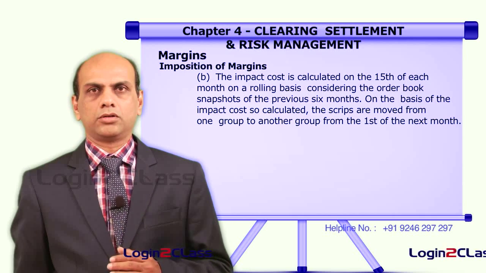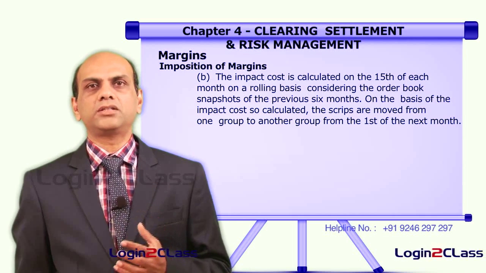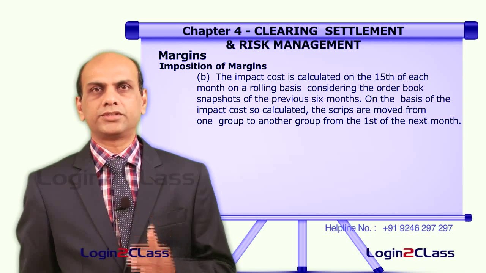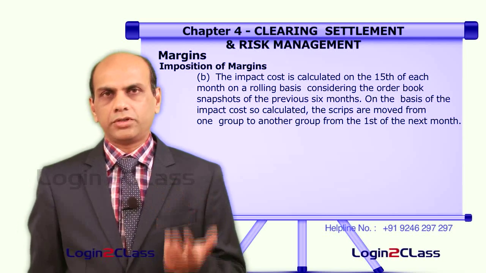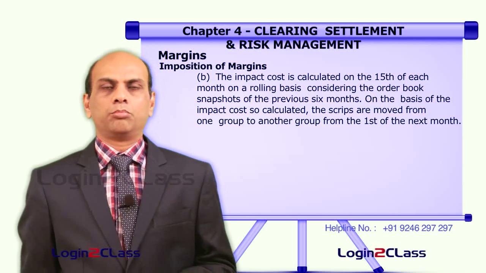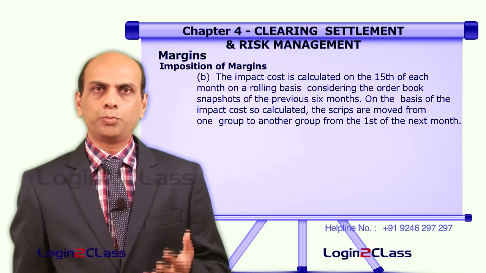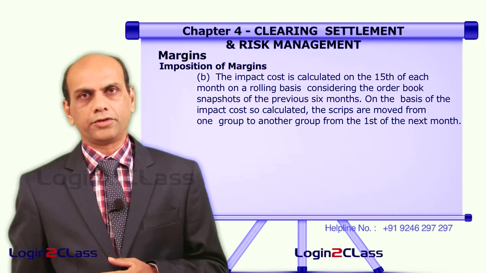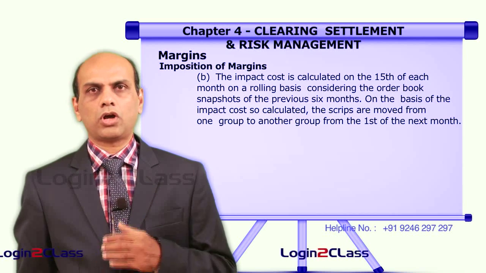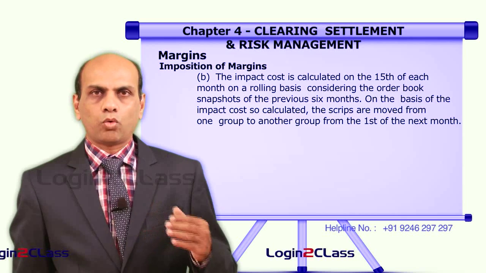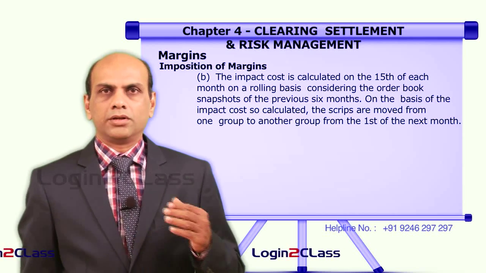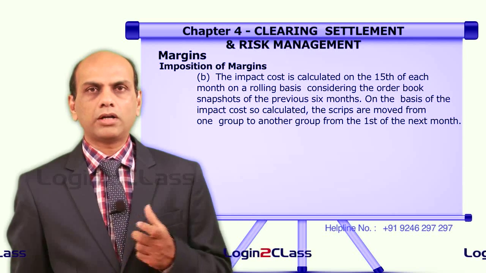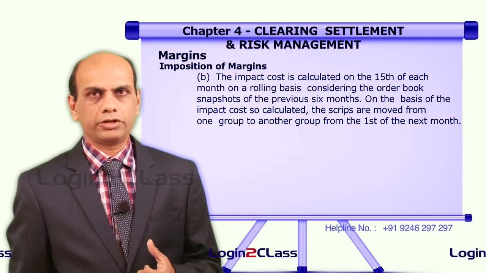This will help us to fix the margin structures for different securities based on this grouping. That means if it falls in group 1, the margin structure may be different. For group 2, the margin structure can be different. For group 3, the margin structure will be different, because the 3 categories of stocks have 3 different volatilities and 3 different risk contents. So, this will help us to fix the margin structures for the securities.